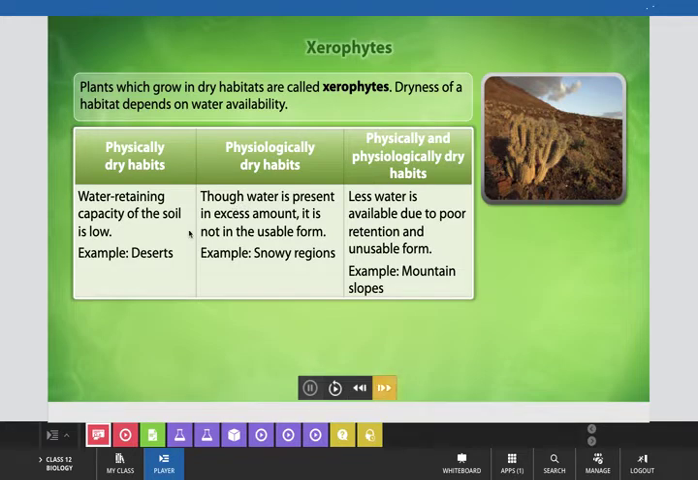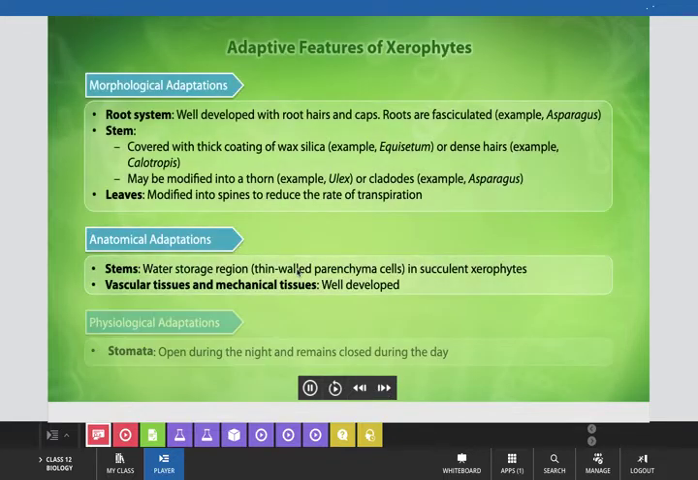Physiologically dry habitat conditions can also occur. Though water is present in excess amount, it is not in usable form, for example, snowy regions, where water is found in the form of snow but cannot be absorbed by the plants. And the third category of water stress is physically and physiologically dry habitats, where less water is available due to poor retention and unusable form, for example, mountain slopes, where water cannot be retained in the soil. That is why these three types of xerophytic conditions can be there.